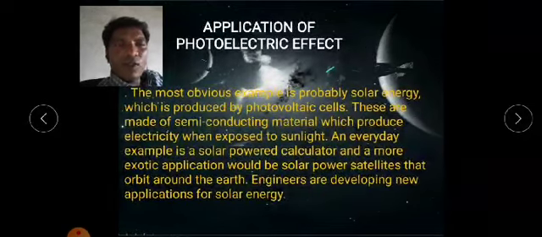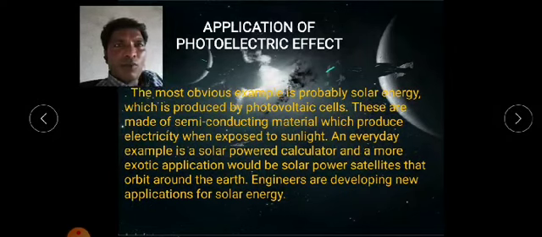Now we are going to see the applications of the photoelectric effect. The most famous and obvious example is probably solar energy, which is produced by photovoltaic cells. These are made of semiconducting material which produces electricity when exposed to sunlight. An everyday example is a solar power calculator. A more exotic application would be a solar power satellite orbiting around the earth, the most powerful and exotic example of an application of the photoelectric effect.